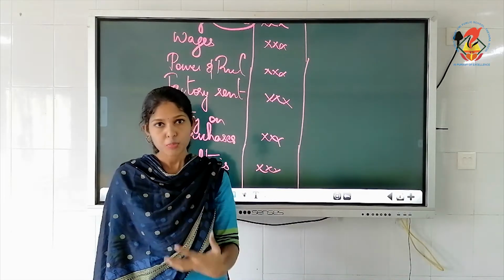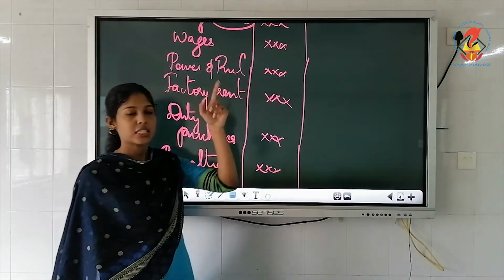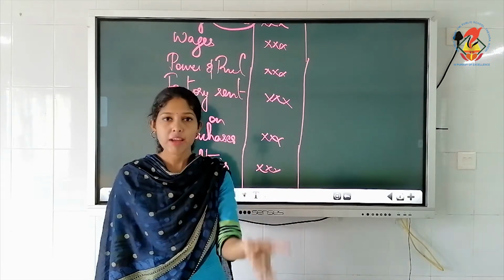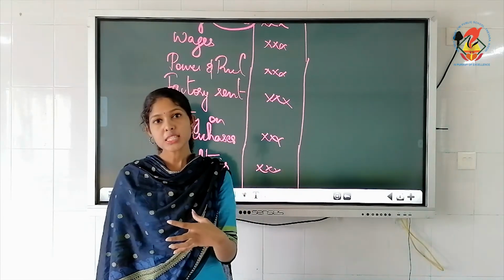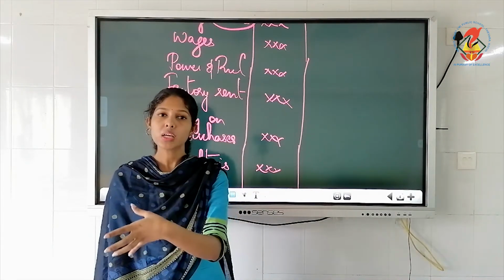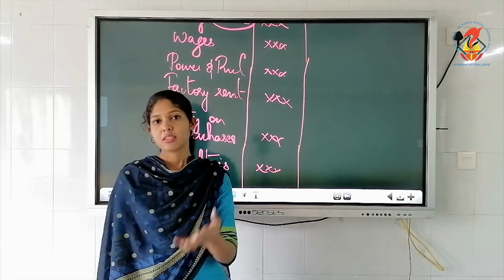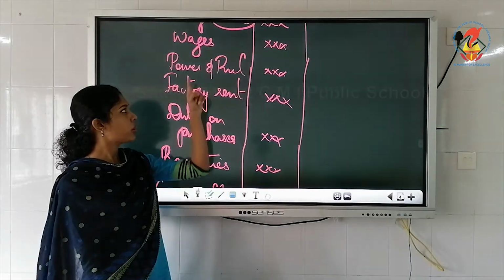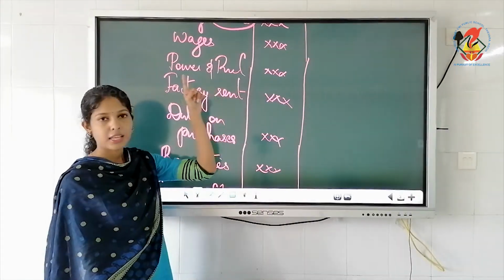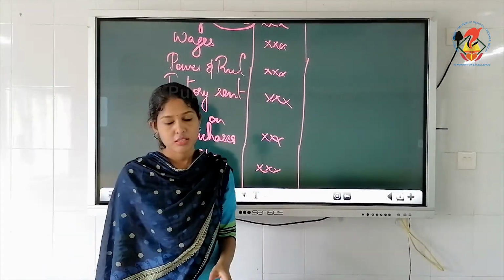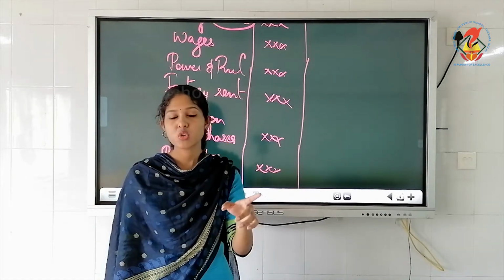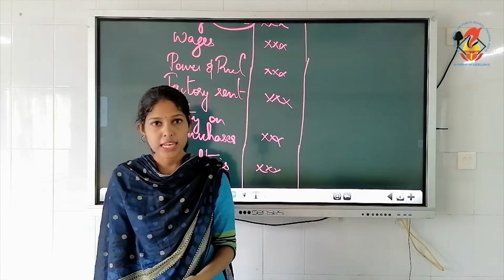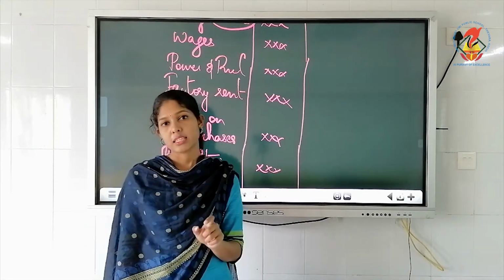What we are assuming is power is something which we need for the working of machines or for the factory. Electricity means which we need for working of your office building. So both are considered as separate items. Power you write on the trading account debit side, considering it as direct expense, whereas electricity, you must assume it as related to the office building, not the factory. So consider electricity as indirect expense.